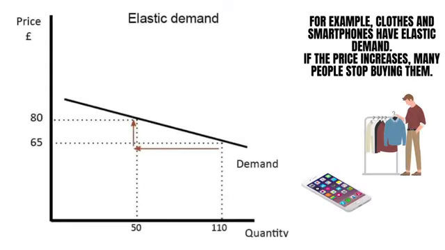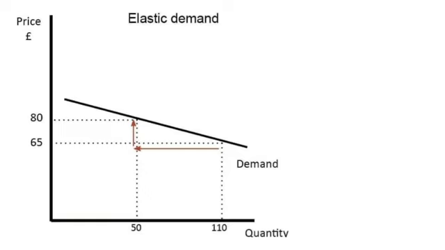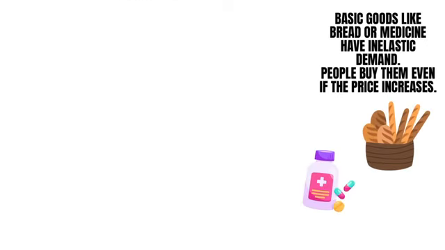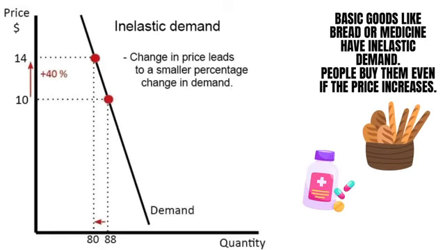Try to think for yourself, if the price of chocolate has gone up, will you buy it? What if it's bread? For example, clothes and smartphones have elastic demand. If the price increases, many people stop buying them. Basic goods like bread or medicine have inelastic demand. People buy them even if the price increases.